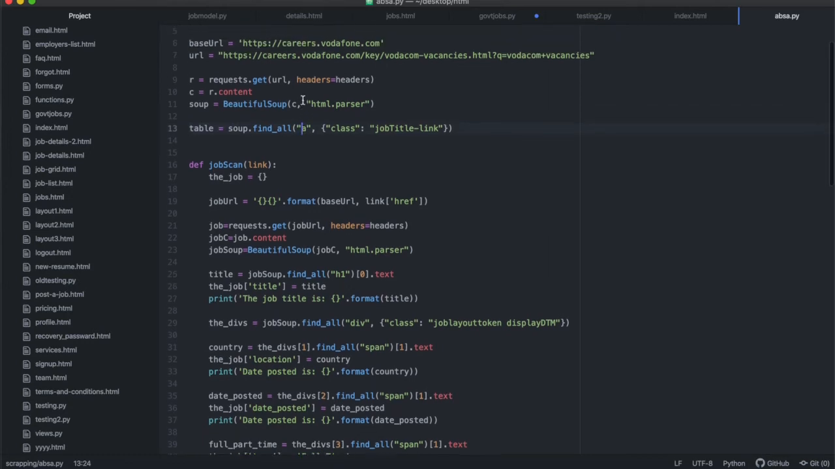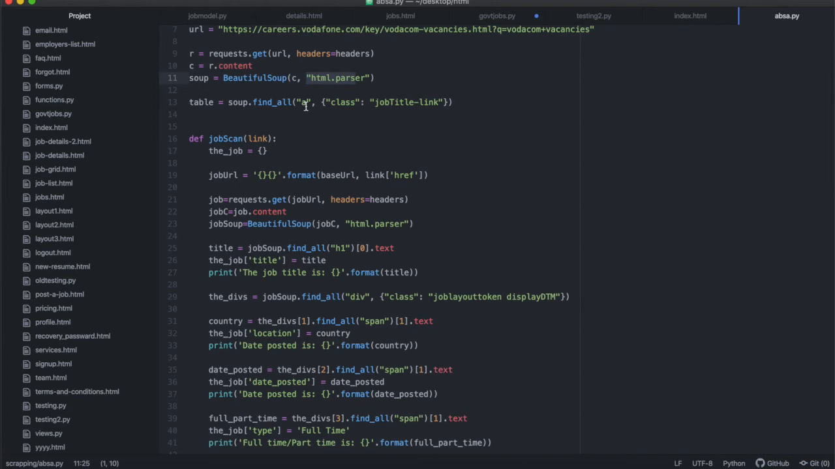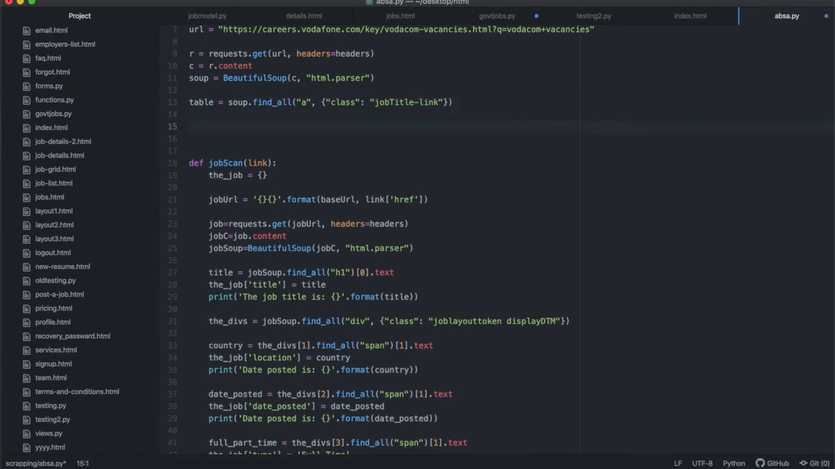Sorry, the first thing we're going to do is pass that URL and get the content. From that content, we're going to get Beautiful Soup and the HTML parser. After that, we're going to look for all the anchors that have a class of job title link. These are the specific anchors we're looking for. Let me run this code and print the table, so you can see what's happening here.